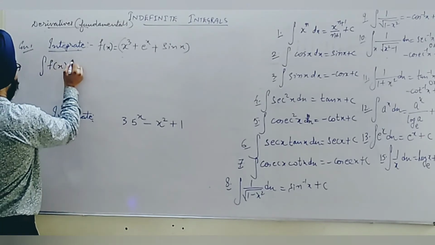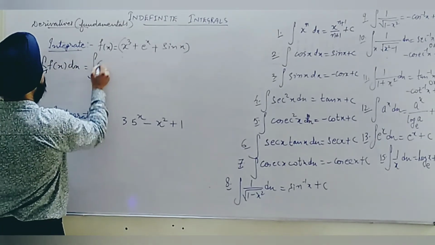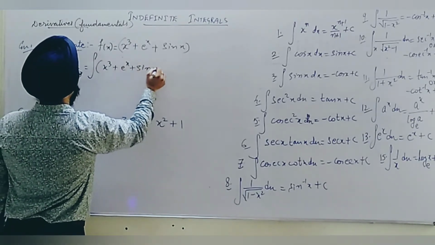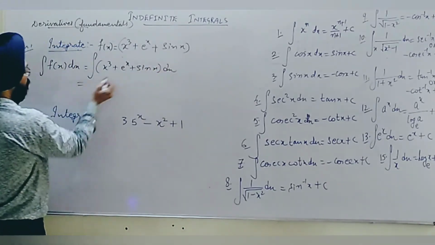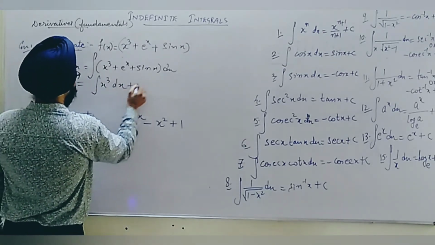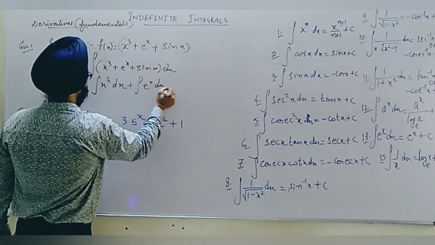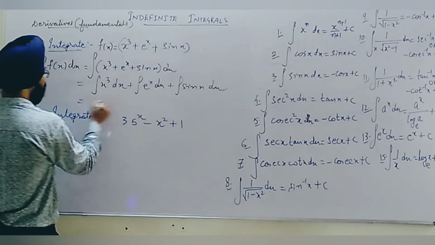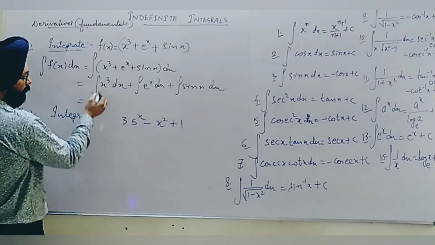Integration of f(x) includes integration of these terms. So first I wrote it in place of f(x), and by the properties this can be separated for each term. Now fundamental identities and formulas can be applied.